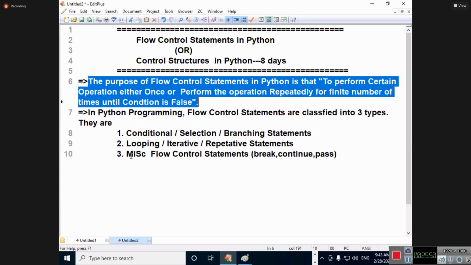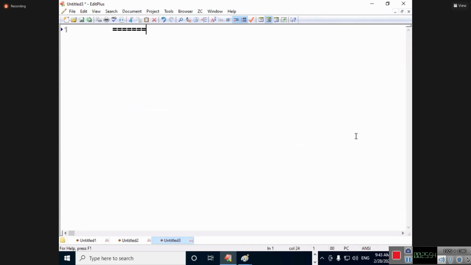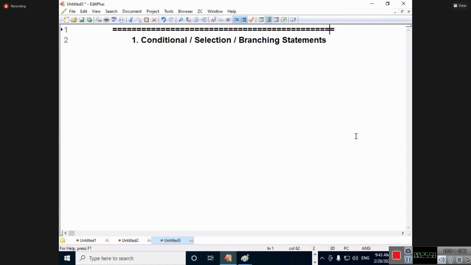Okay, dear students. Now I am going for the first one to discuss in detail, and we are entering into the programming even in the class today. So the first part is conditional statements in Python. Let us start. How simple it is? Now I am going to explain.